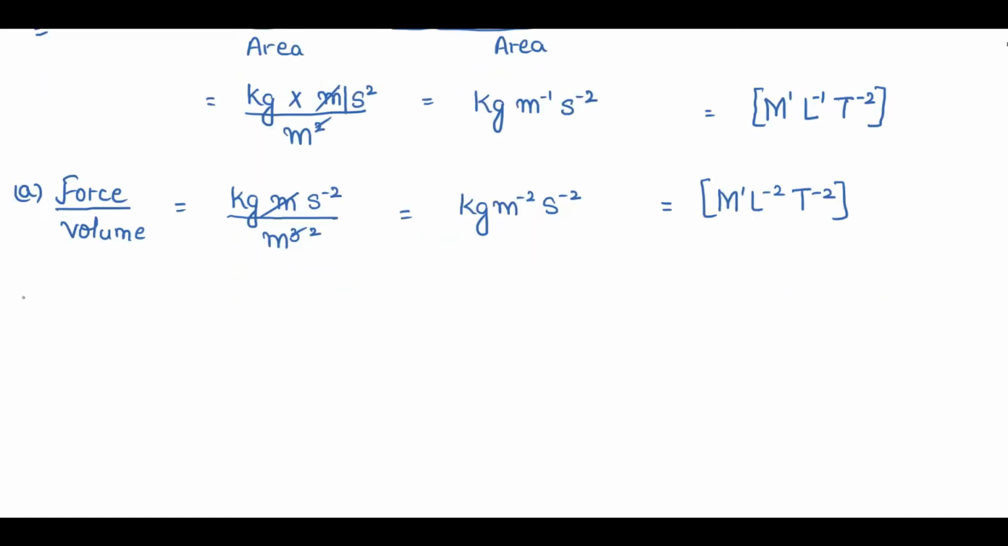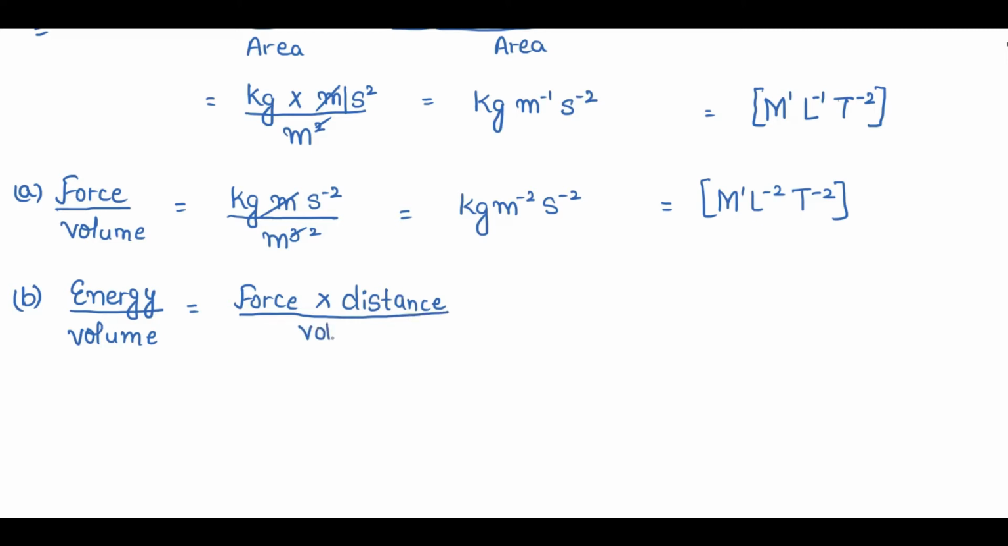Let's see the next one, that is energy per unit volume. Energy per unit volume means energy by volume, right? So energy is force into distance, divided by volume. The unit of force will be kg, meter, second inverse square. Distance will be meter, divided by volume, meter cube. I'll cancel 1 meter with this, right? And 1 meter with this, right?